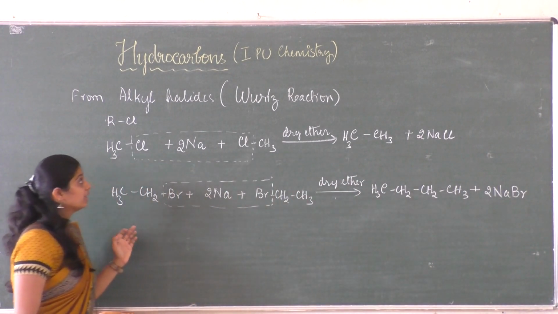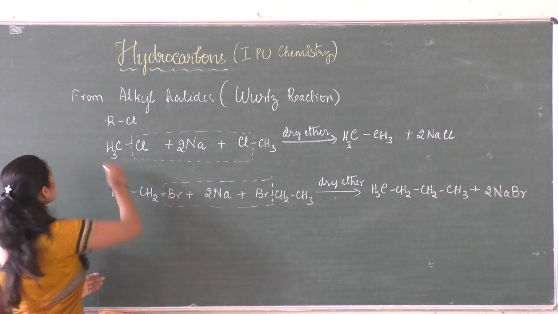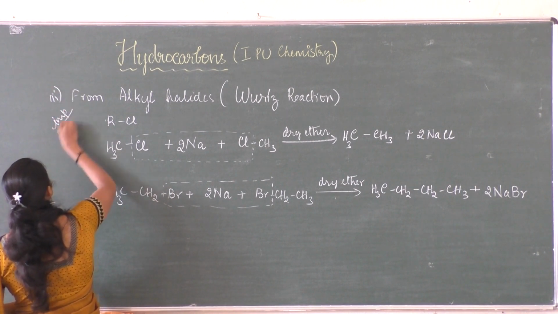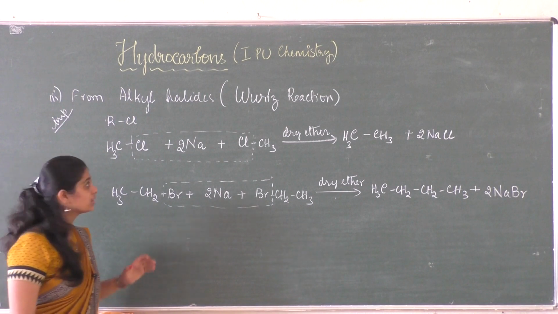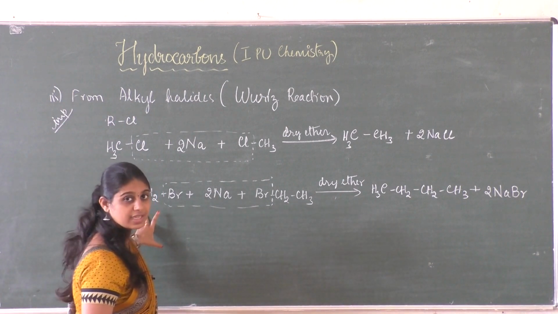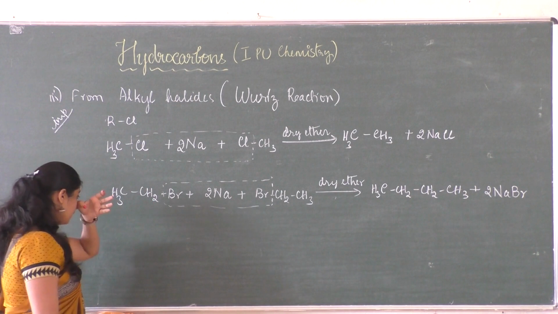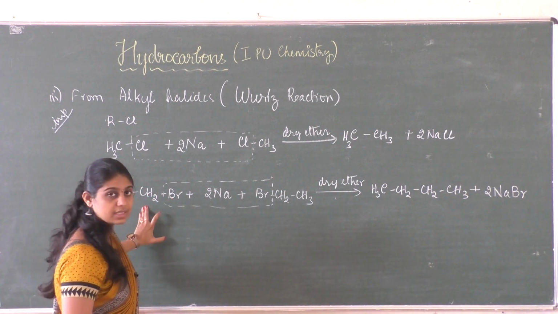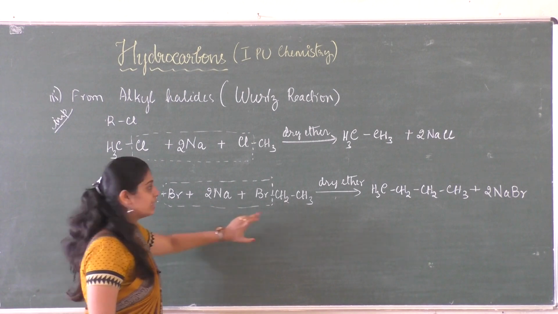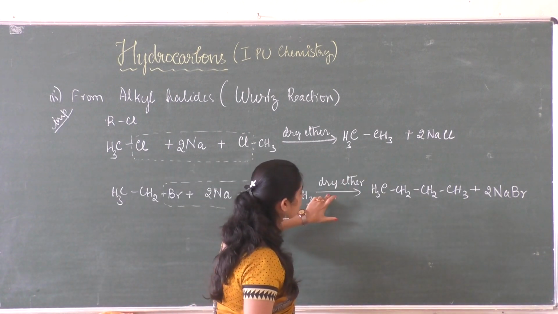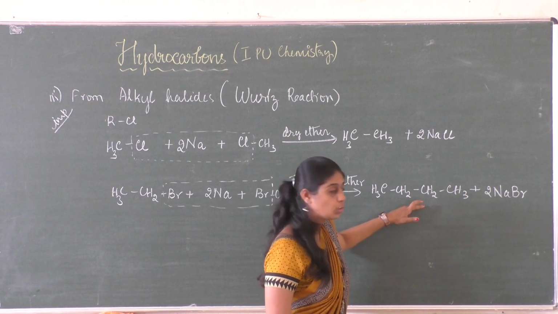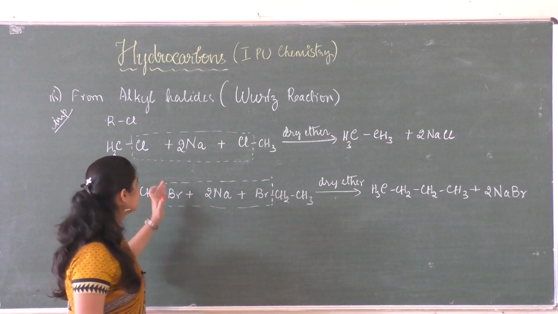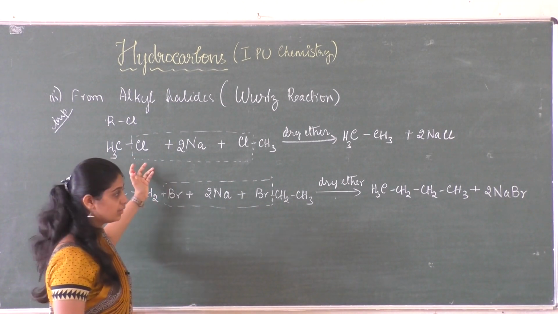This is an important one, the third method. The question will be asked like this: explain the Wurtz reaction with an example. First you need to write the statement of the reaction, that is, when alkyl halides are treated with sodium metal in the presence of dry ether, higher alkanes are obtained, and this reaction is called Wurtz reaction. Then you may write any of these examples.